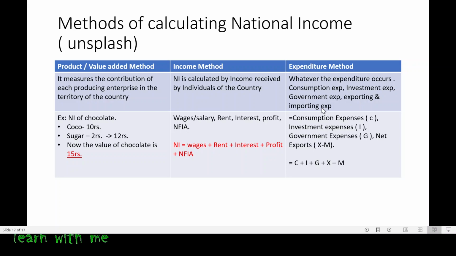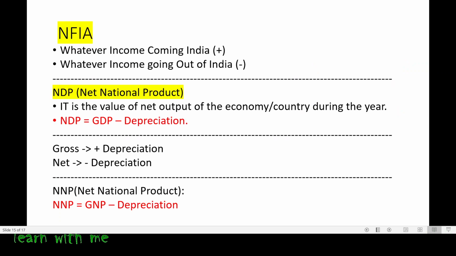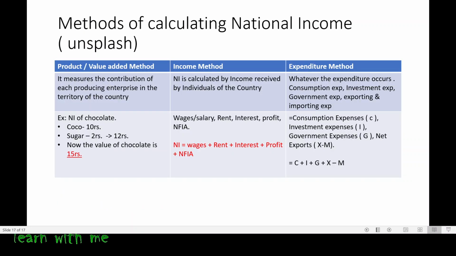Importing. Whenever I am importing goods, the goods are coming in. I have told you, whatever income is coming to India, what do I have to do? I have to add. When income is going out of India, what do I have to do? I have to deduct it. Now, importing: the goods are coming in, but the income, the money, is going out of India. So I have to deduct it.